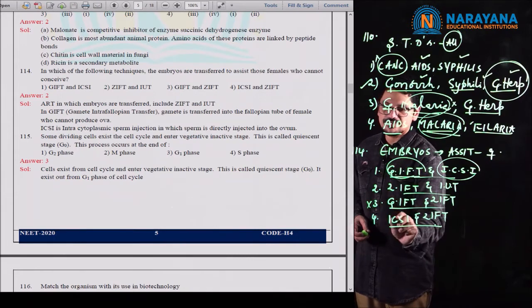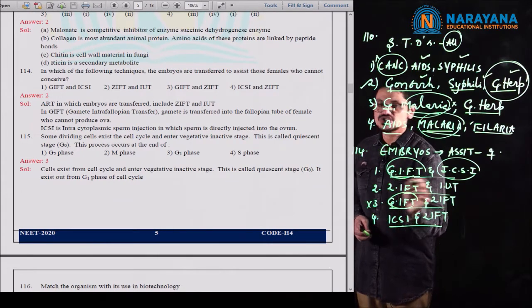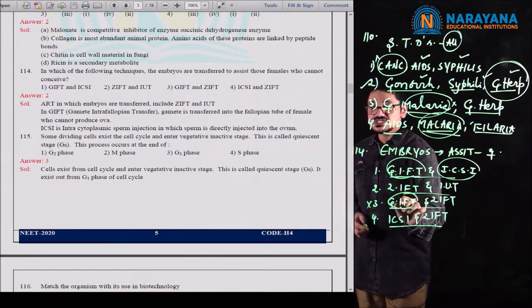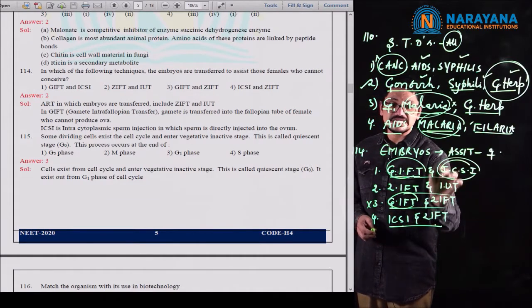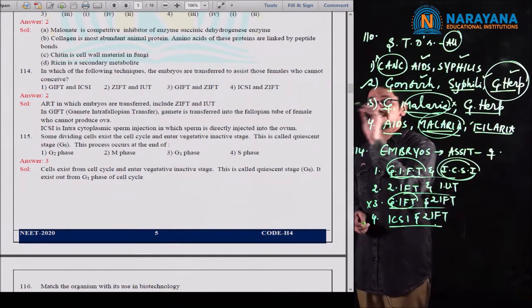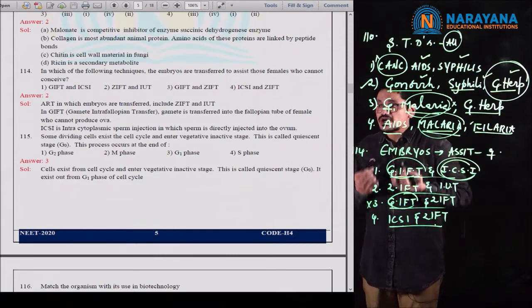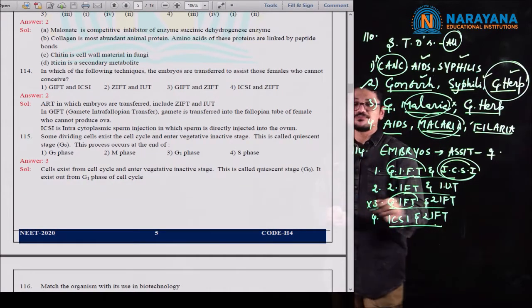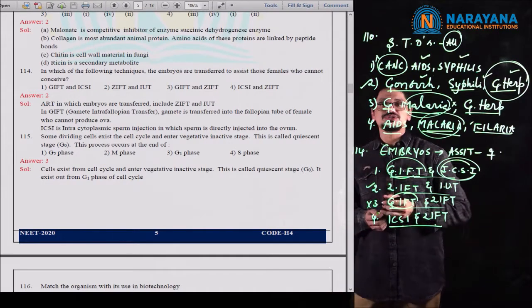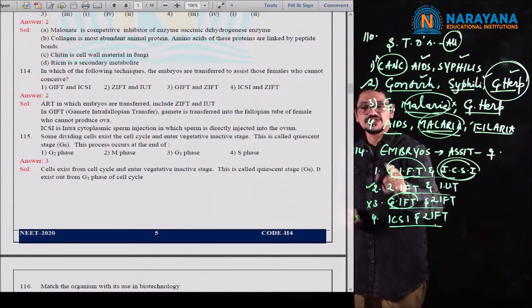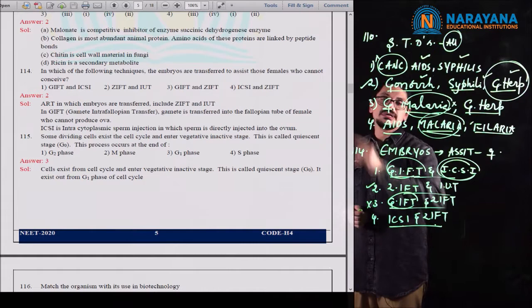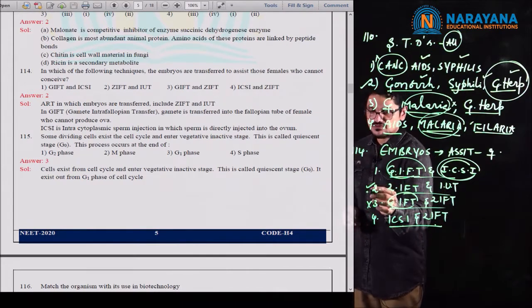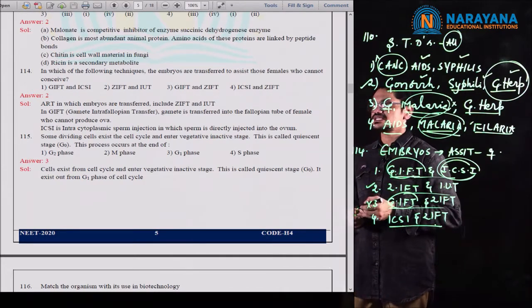Why? Because GIFT is not the technique, and similarly ICSI is not the technique which assists females who cannot conceive, especially to transfer the embryos. Only the second option correctly satisfies. Why? Because only in these techniques can the female be assisted. So for 114, the second option is the correct option.